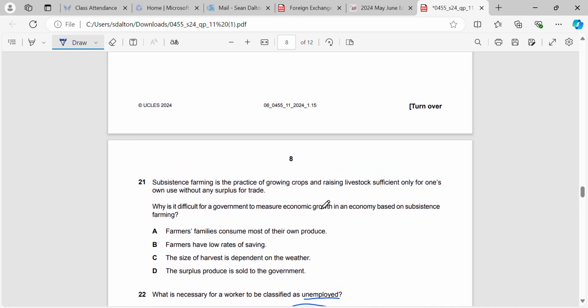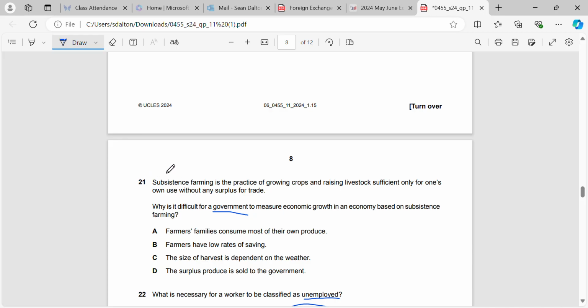Okay, question 21. Subsistence farming is the practice of growing crops and raising livestock sufficient only for one's use without any surplus in trade. Why is it difficult for a government to measure economic growth in an economy based on subsistence farming? So they even give you the definition of subsistence farming here. We make the crops, we raise the livestock, and we use it only for ourselves. We don't trade it or we don't sell it. So obviously that's going to make it hard for a government to measure how much our GDP is increasing.